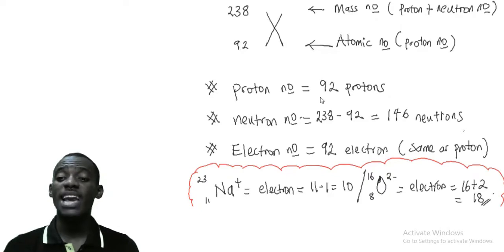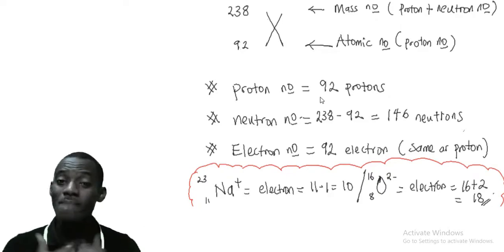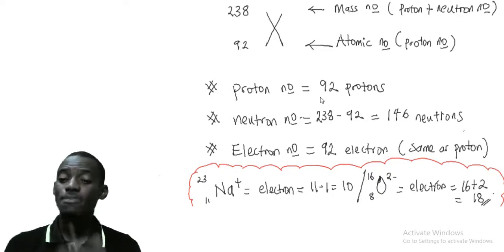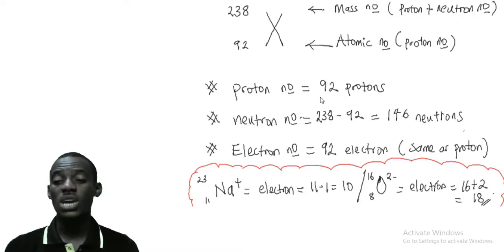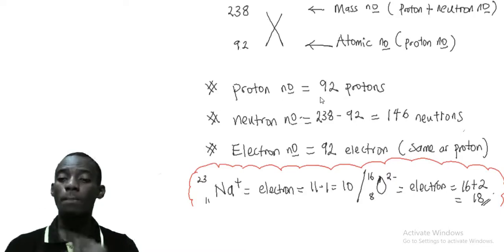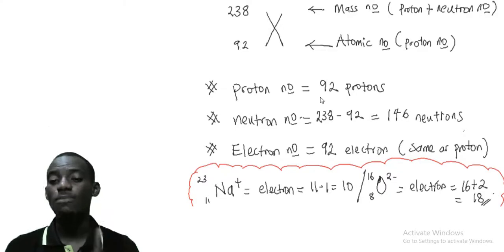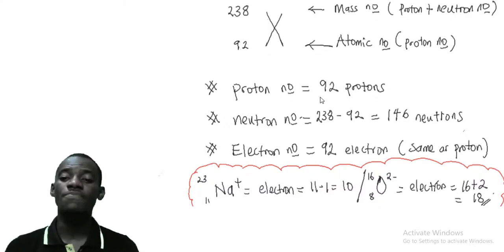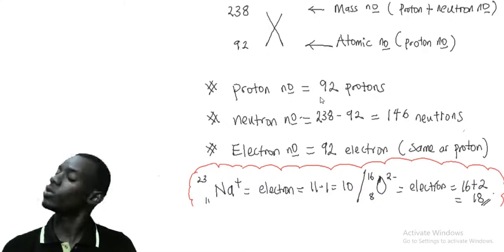Sorry, that's not supposed to be 18. That is human error, my error. So that should be 8 plus 2. If it is subtraction in the power, it will become plus the proton number. That's 8 plus 2, making 10 as your electron number. If it is plus, it will become minus. That's 11 minus 1, and that makes 10 as your electron number.